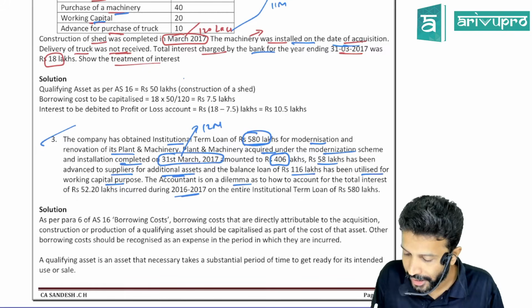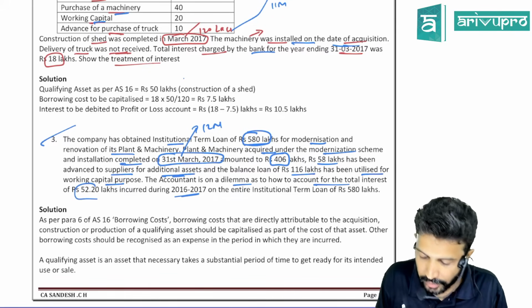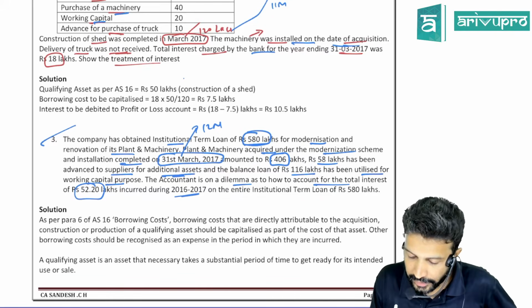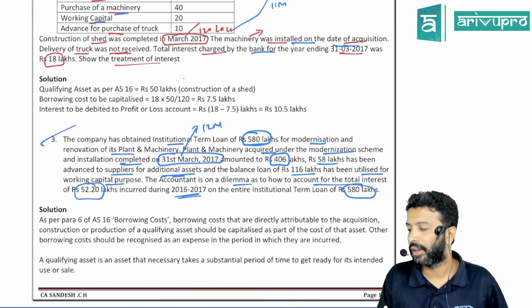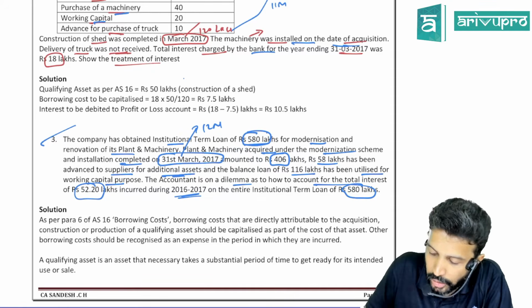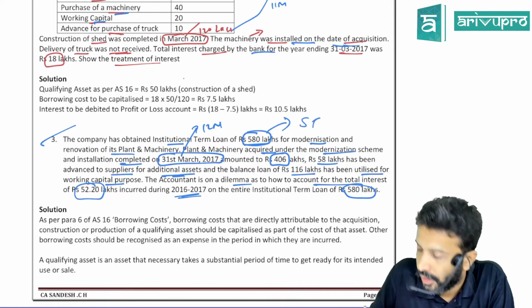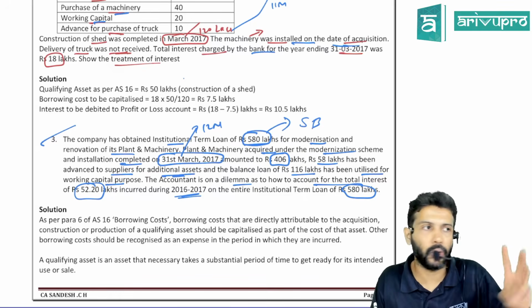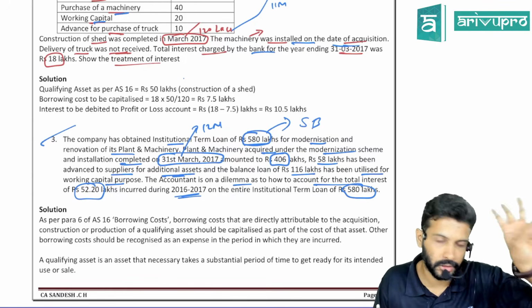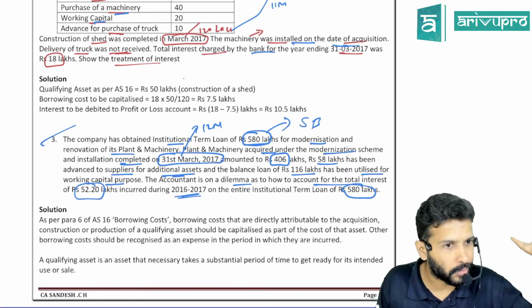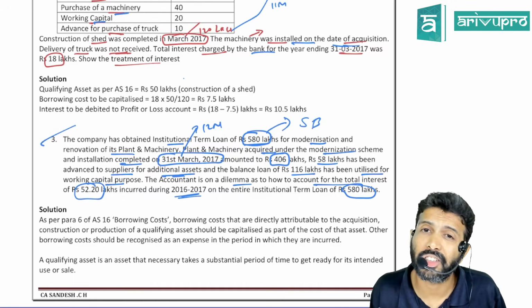The accountant is in a dilemma as to how to account for the total interest of 52 lakh incurred during the year 2016-17 on the entire term loan of 580 lakh. So first of all, this loan is what kind of borrowing? General or specific? It's a specific borrowing because you have taken a loan and it is specifically used for 3 purposes. Clearly you are able to find out. So this is clearly a specific borrowing.